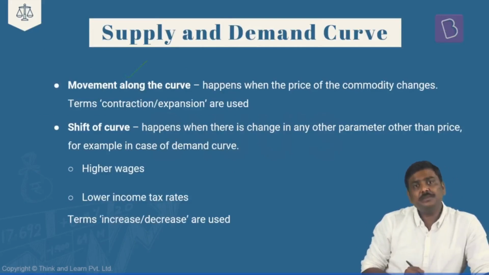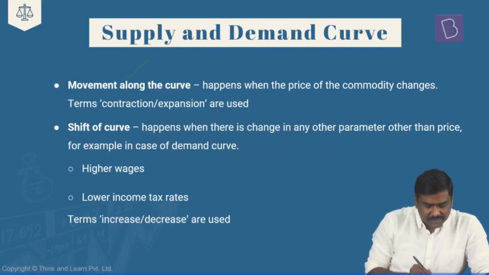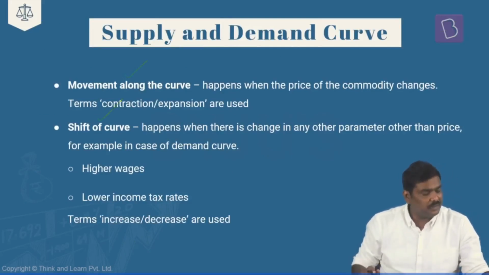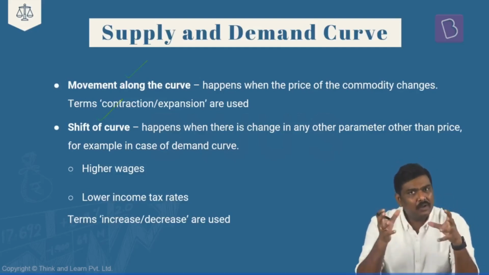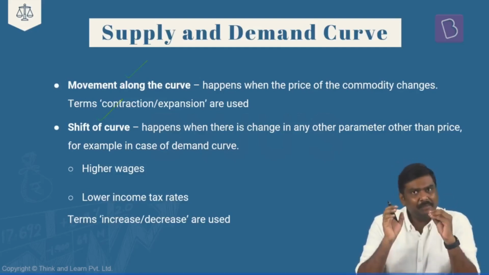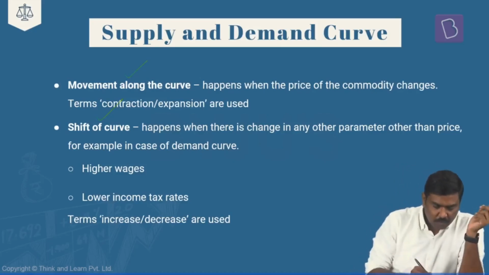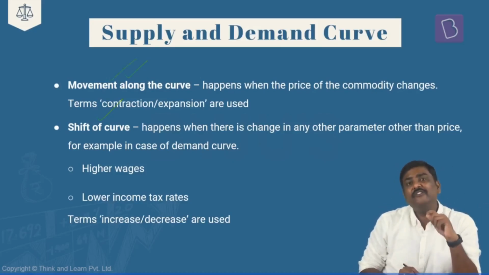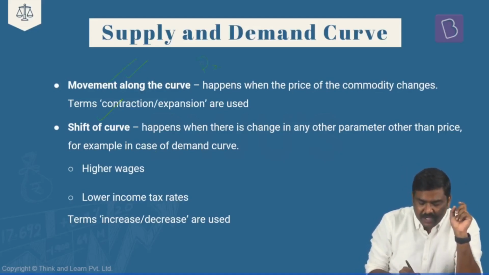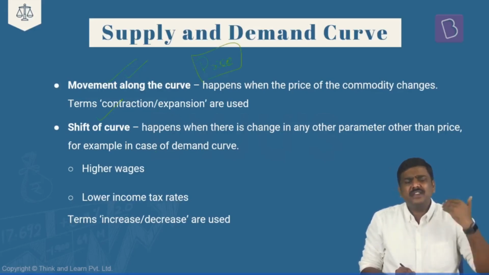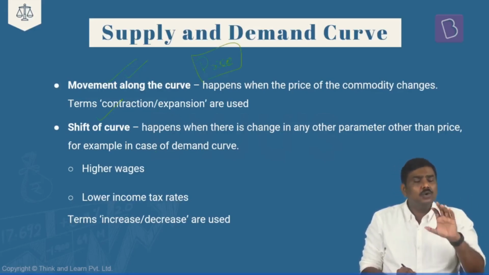One is the concept of movement along the curve, and the second one is a shift of the curve. Now, what is the basic idea of a movement along the curve and a shift of the curve? In simple terms, remember this: whenever you talk about the movement along the curve, you are referring to price variation of a commodity. Is it okay? Remember this, right? Why it is referred to like this? We'll have a discussion. Don't worry.